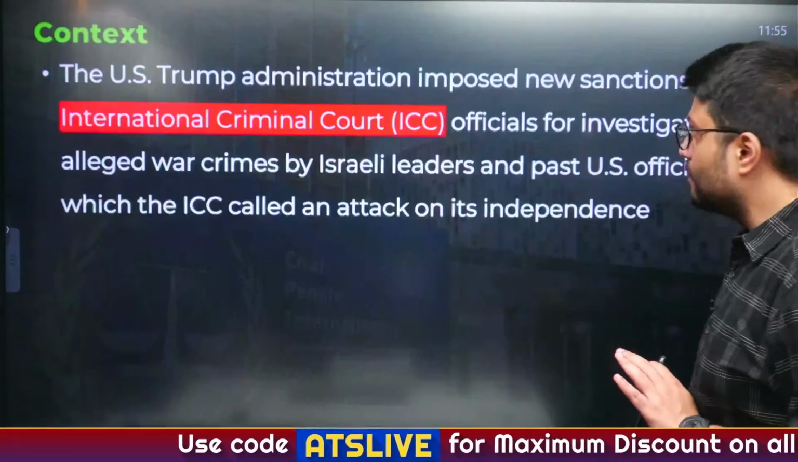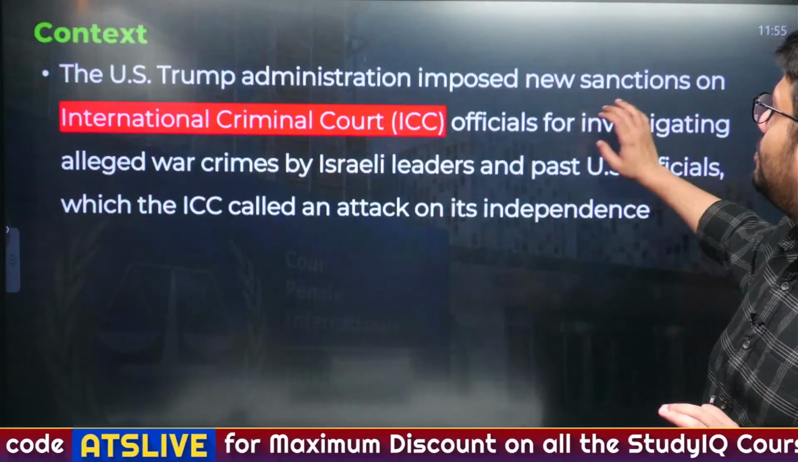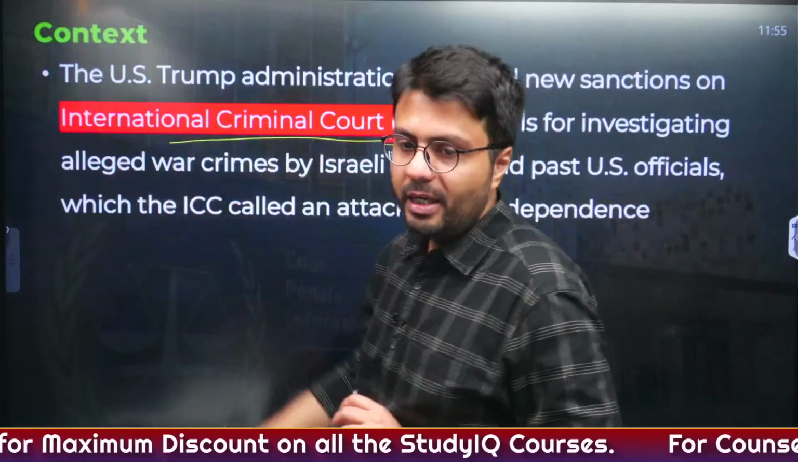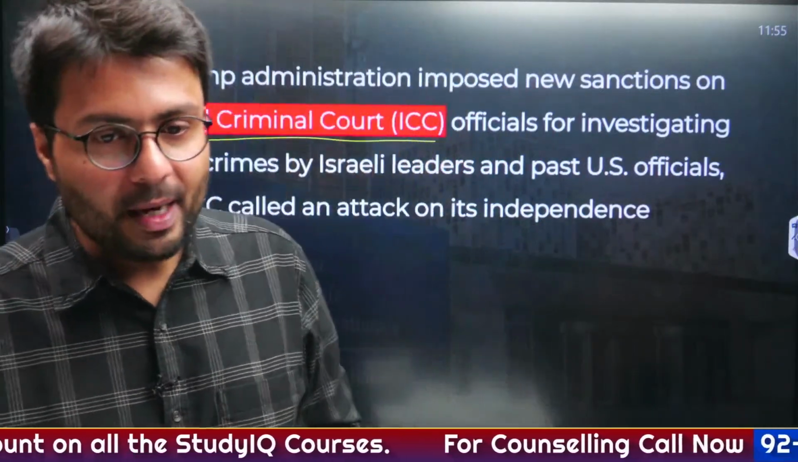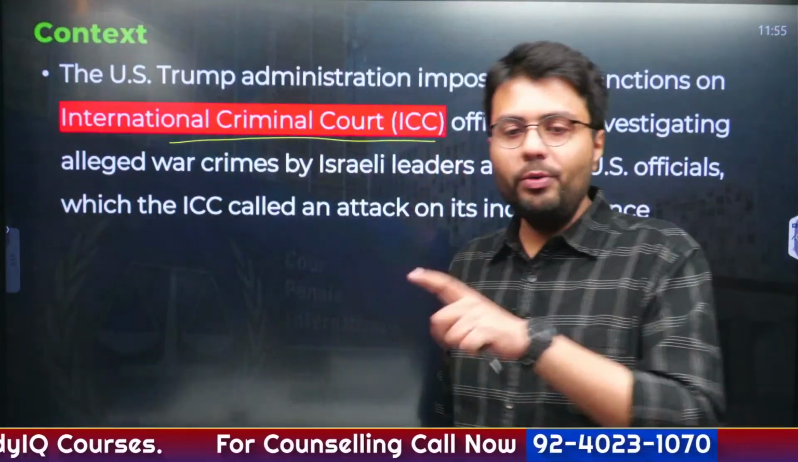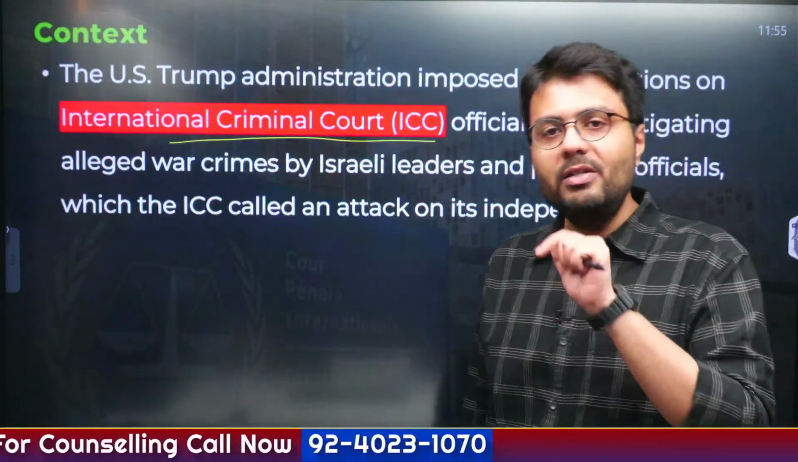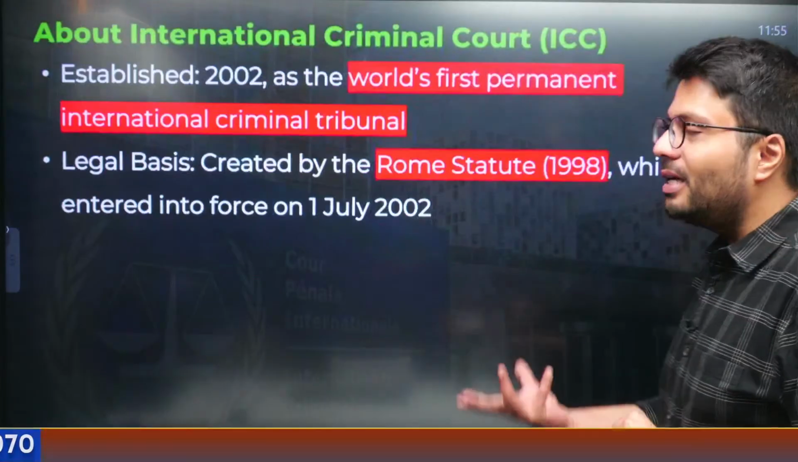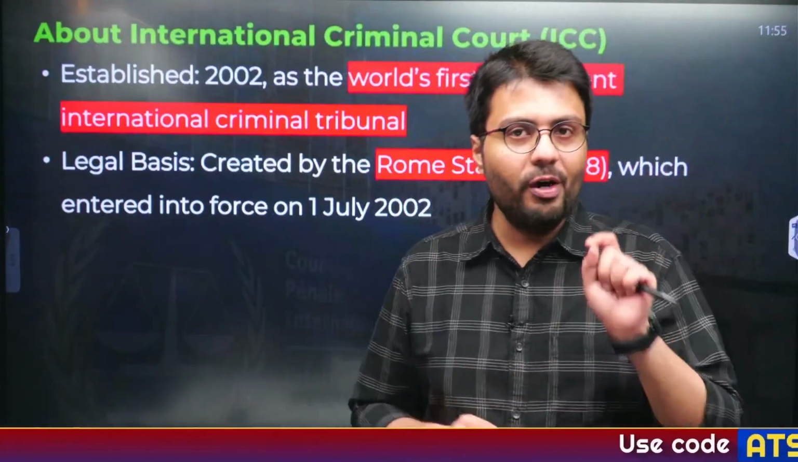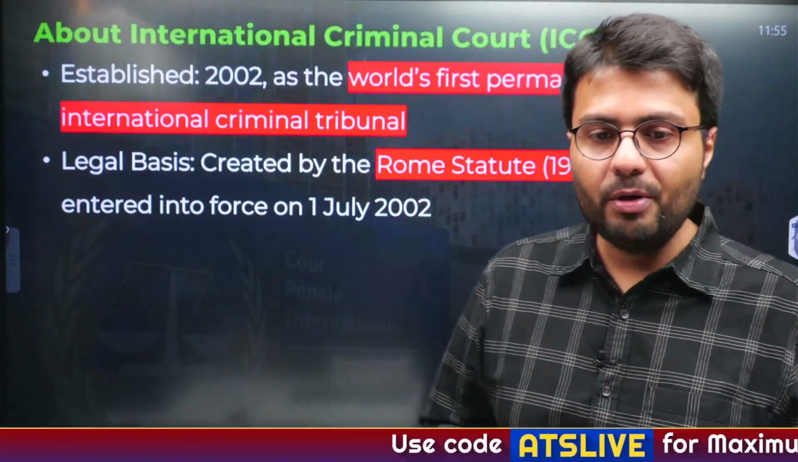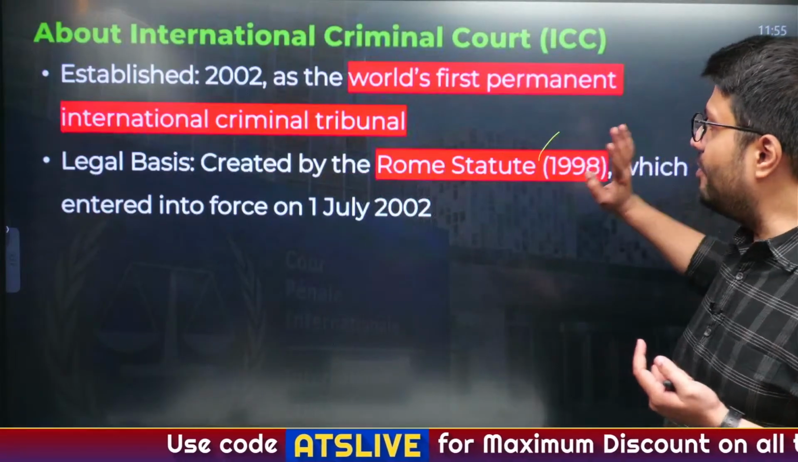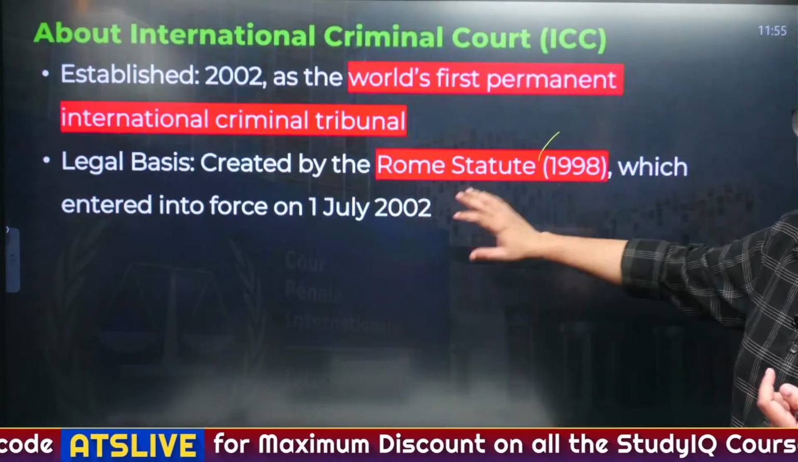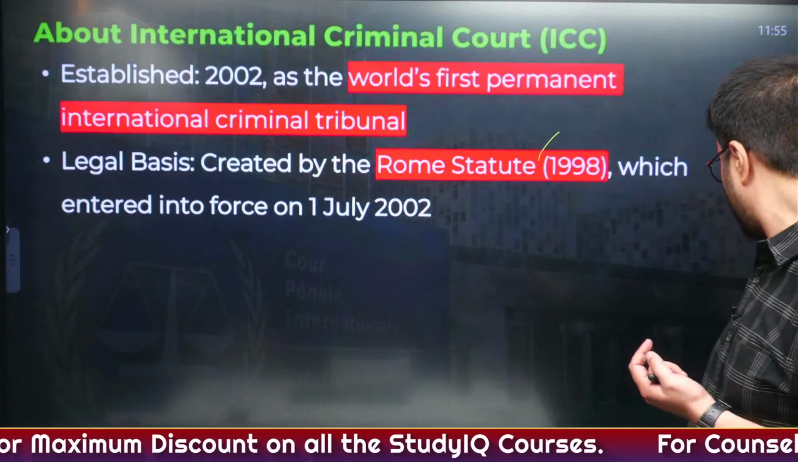Now let us move to this last article on ICC, International Criminal Court. Now US administration has proposed new sanctions on International Criminal Court. Why? Because International Criminal Court is trying to investigate and prosecute Israeli leaders, including the Prime Minister of Israel, Benjamin Netanyahu. So let us understand what International Criminal Court does. It is the world's first permanent international criminal tribunal. It was created by a convention known as Rome Statute, and it entered into force from 1st of July 2002.